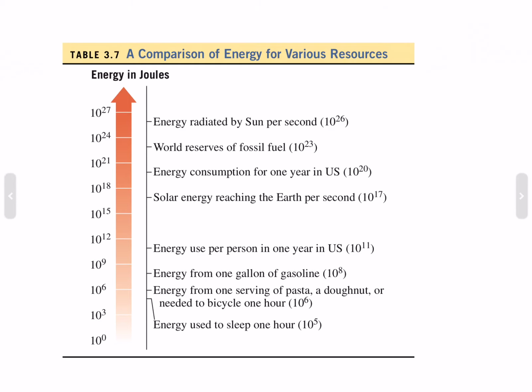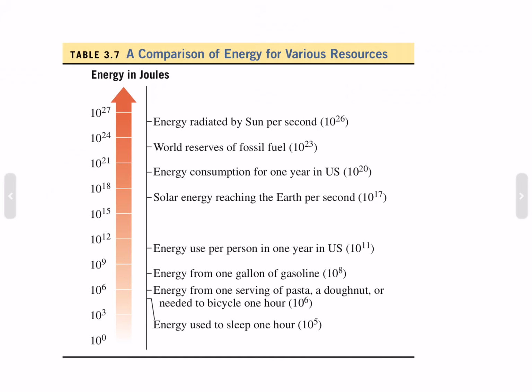Energy used to sleep an hour, 10^5 joules. Energy used for serving of pasta, a donut, or needed to cycle an hour, 10^6 joules. Energy from 1 gallon of gas, 10^8 joules. Energy used by one person in a year, 10^11 joules. Solar energy from the sun to the earth, 10^17 joules.